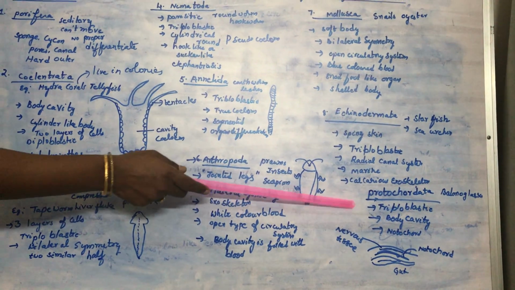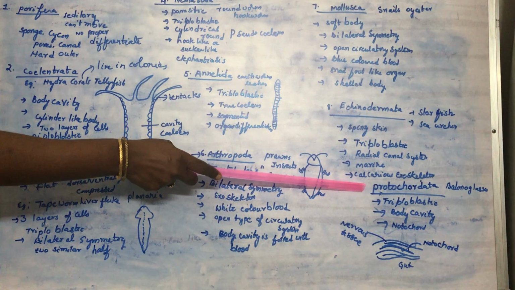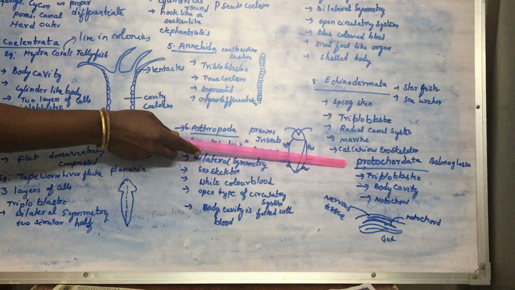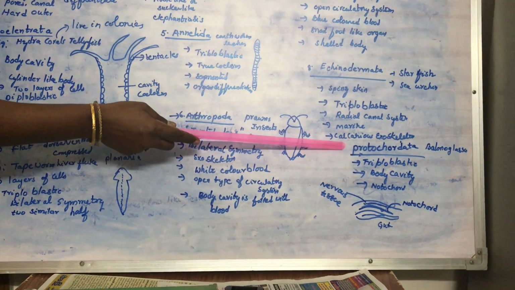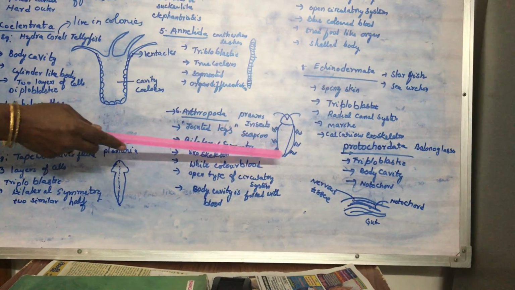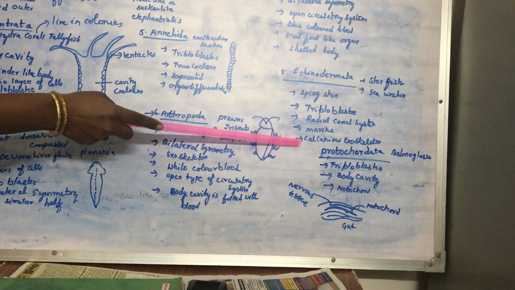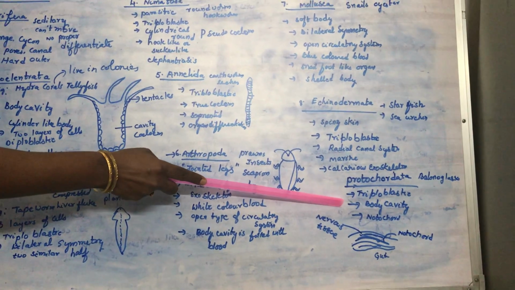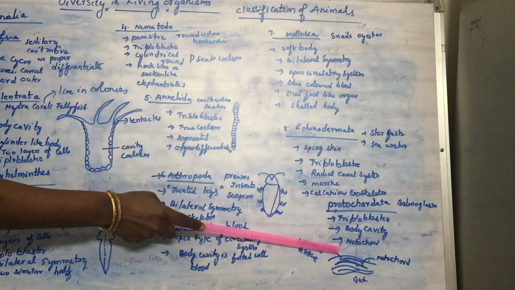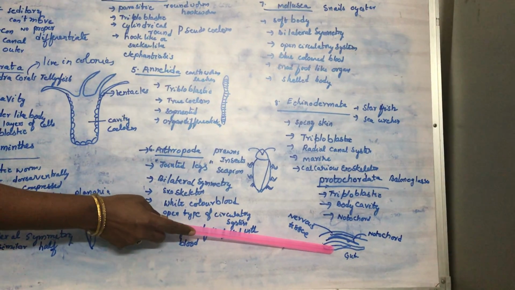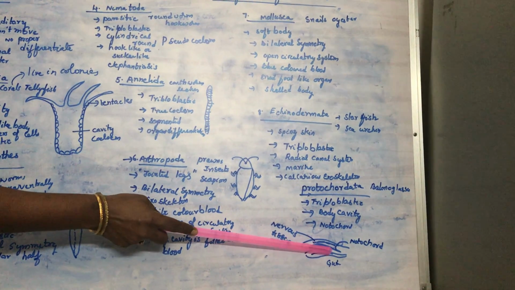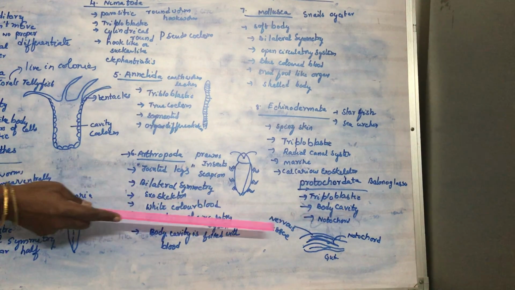Another major group is Protochordata, and these are lower animals, and here the evolution starts. We are all chordates, well developed animals, and there is a link between these animals and Chordata. We call it Protochordata, and these protochordates are triploblastic. They have a body cavity, a true coelom, and a very special thing compared to this group of animals: we have a notochord. I'll tell you what a notochord is. This is called the alimentary canal or gut. There is a nervous tissue. In between this nervous tissue and gut, there is a special rod-like structure called the notochord.